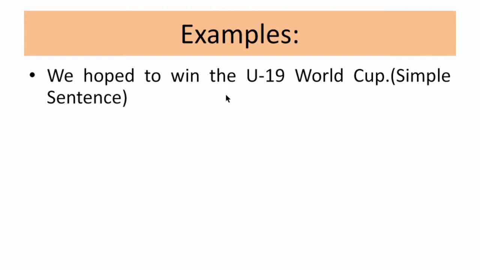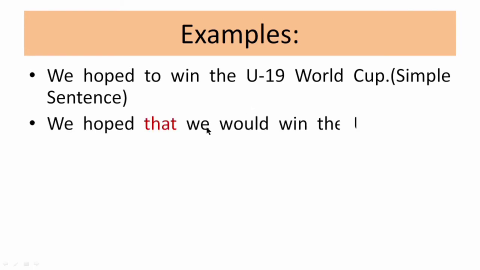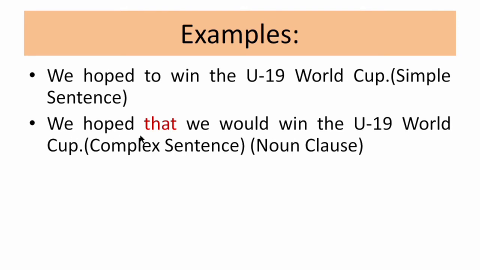Just try to analyze the sentence very carefully and see how many events are there. In this sentence we have two events. What are they? We hoped, and the second is to win the under 19 World Cup. Now we will split the sentence in such a way that one part is a principal clause and the other is a subordinating clause. How have we done it, just see. We hoped that we would win the under 19 World Cup.